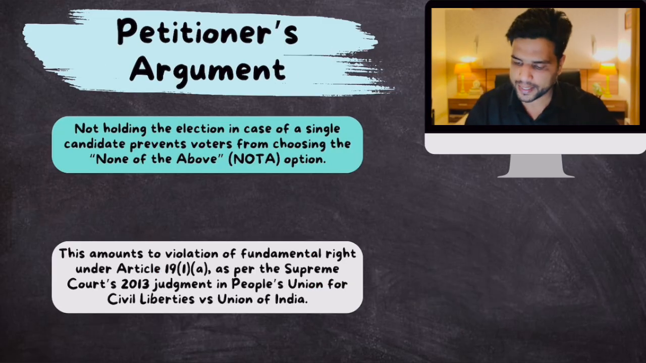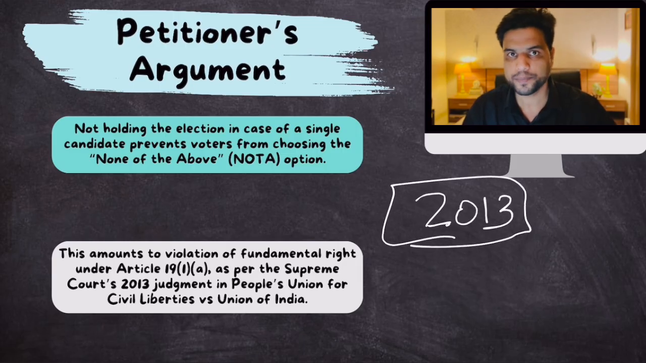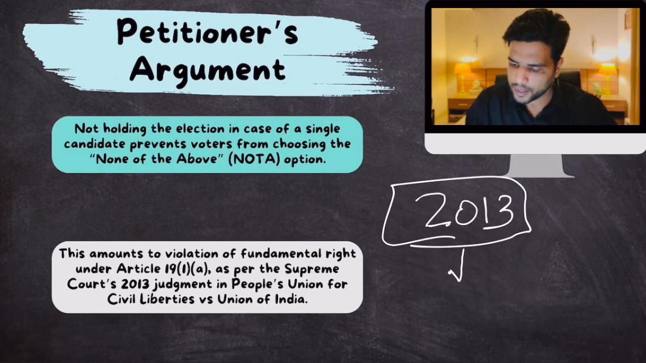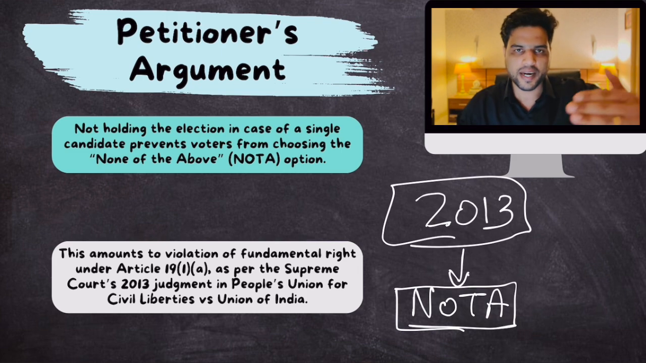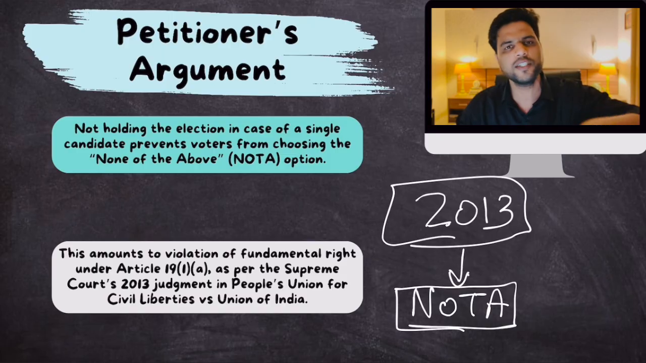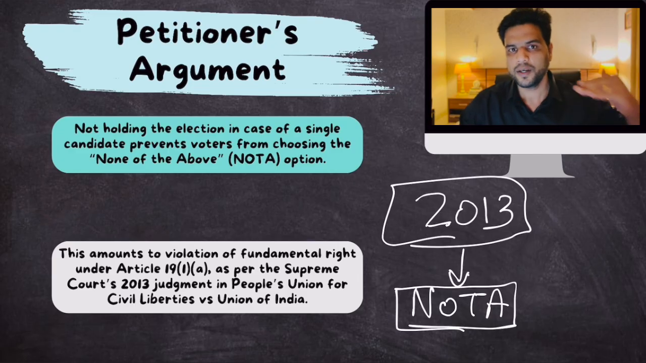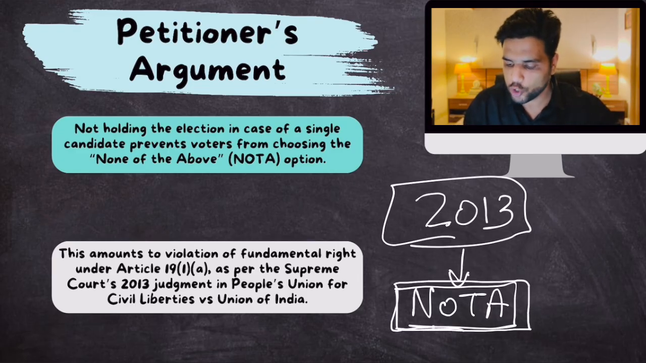Okay, let's talk about this. In 2013, the Supreme Court gave a judgment, and through that judgment NOTA was introduced. You must know about this. If you have cast your vote ever in your life, you know that when you go to cast your vote, there is an EVM, electronic voting machine, in front of you, with a list of candidates. Along with each candidate's name, there is a button. If you press that, you vote for that candidate. But in the end, there is a button which says None of the Above, NOTA.